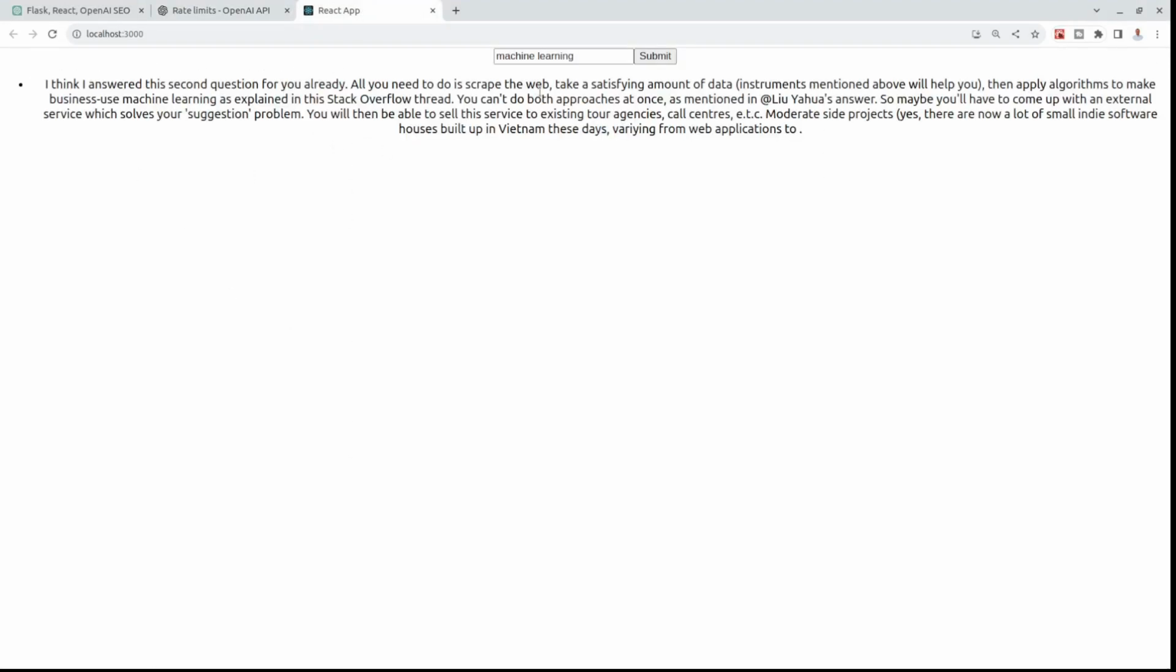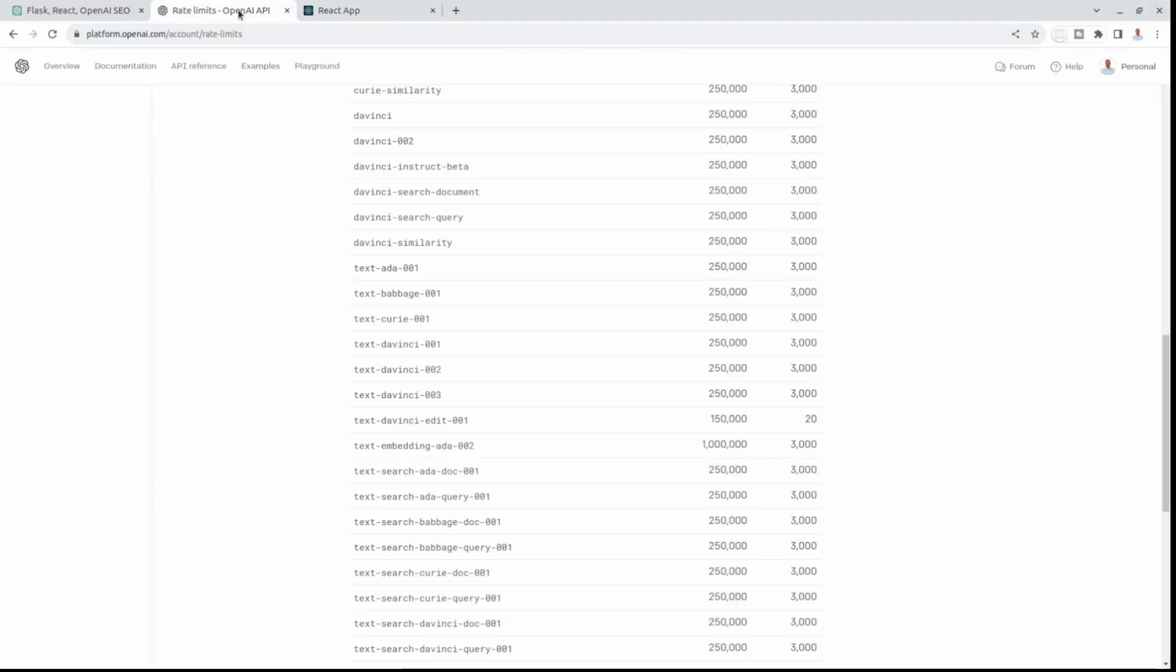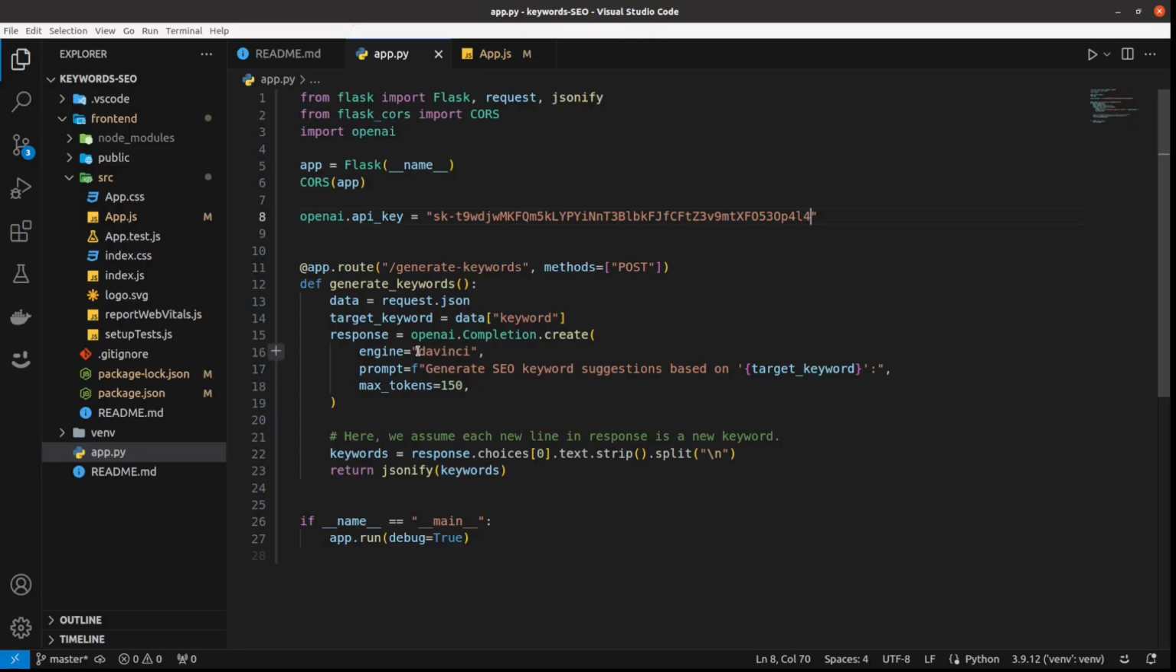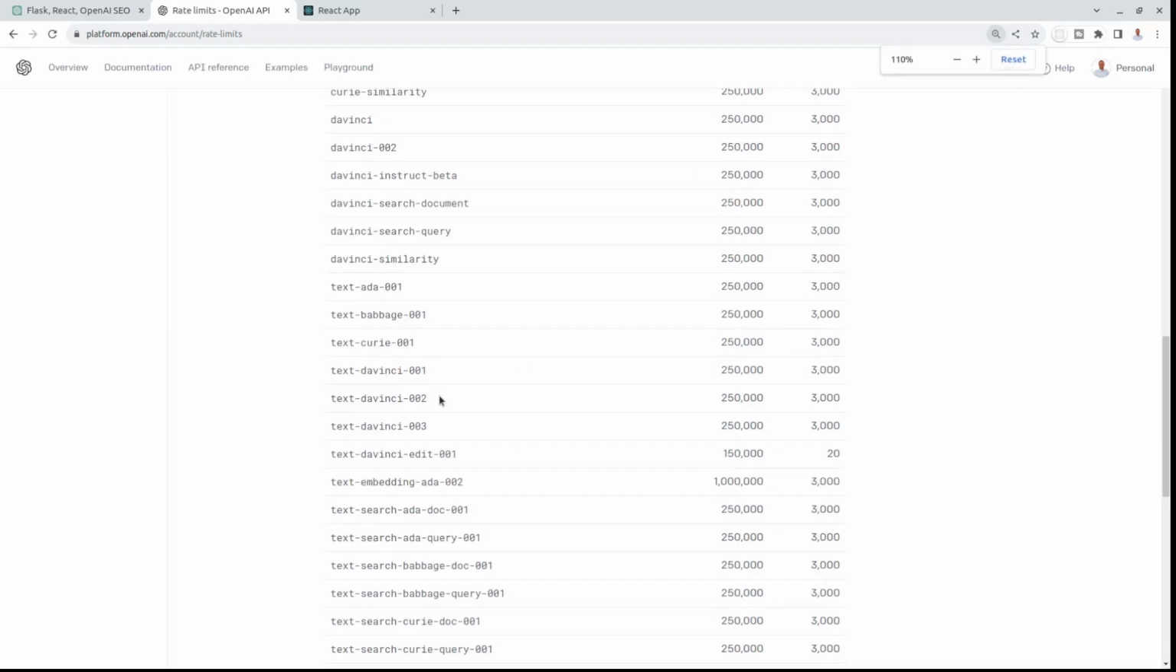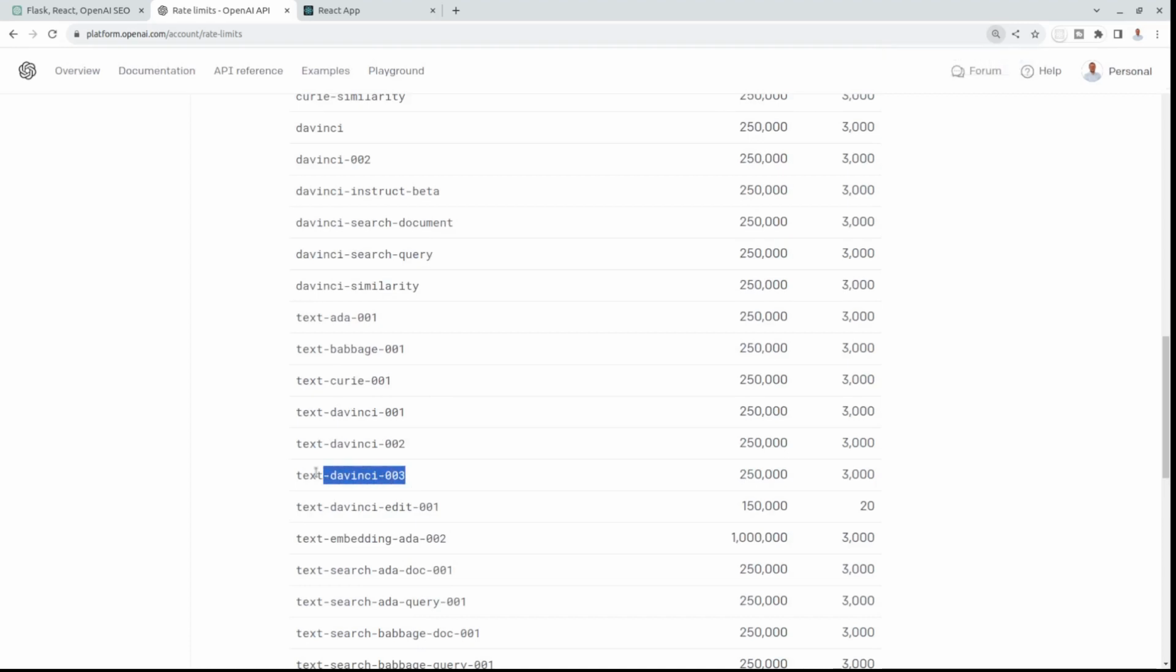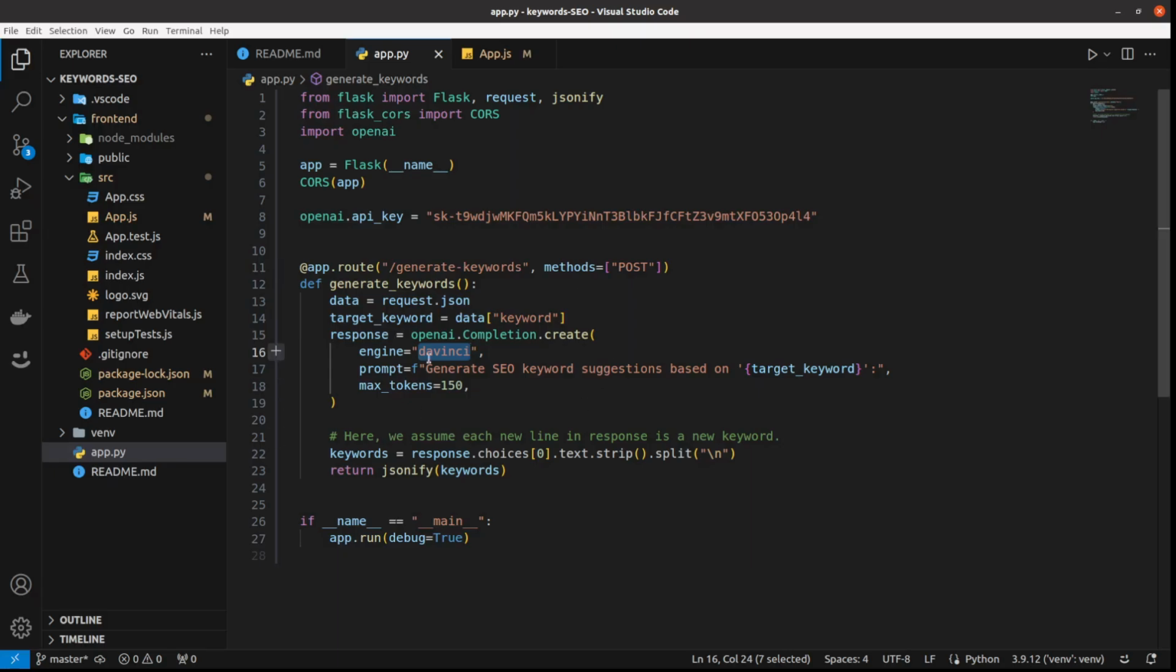So the answer is really, really bad. The problem is that in the code we're using the DaVinci model, and DaVinci is an older model that isn't so performant. What we really want is this text-davinci-003. Let me just replace it and run the Flask application again.